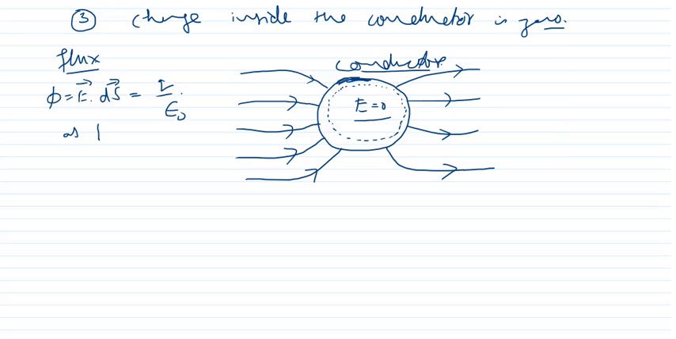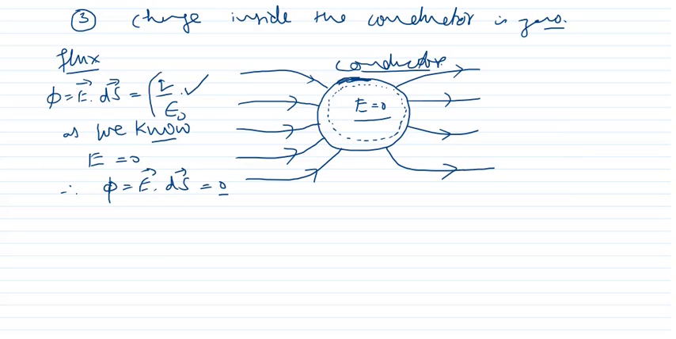Now as we know that E is equal to 0, therefore phi, which is equal to E dot ds, must be equal to 0. As flux is equal to 0, but flux is equal to Q upon epsilon naught, therefore Q upon epsilon naught must be equal to 0, and this implies Q is equal to 0.